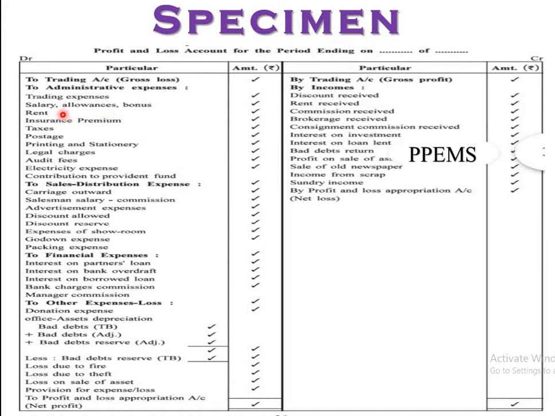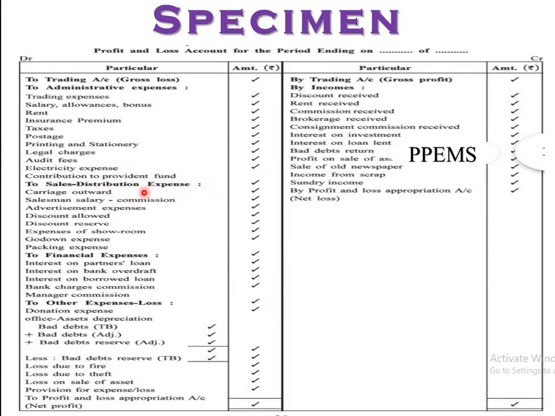Out of this, in salary, rent, insurance premium, right, sometimes adjustments are there, and sometimes in the stationery, that is related to stock, adjustments are there, right? In legal charges, audit fees, electricity expenses, or contribution to provident fund, no type of adjustments are there. This is a clear thing, 101%, right? In trading accounts, any type of adjustment will be there in salary, rent, insurance premium, and sometimes in the stationery, that is stock.